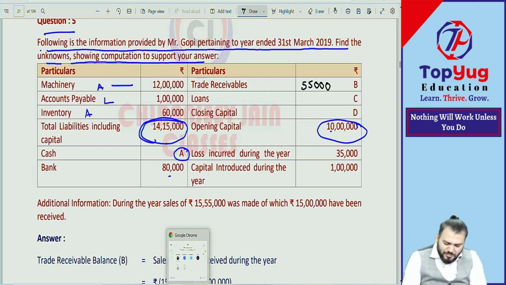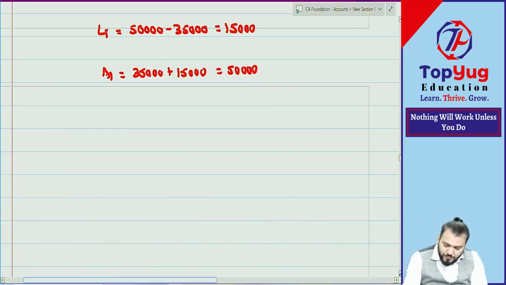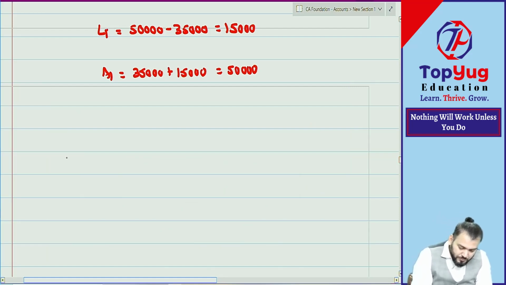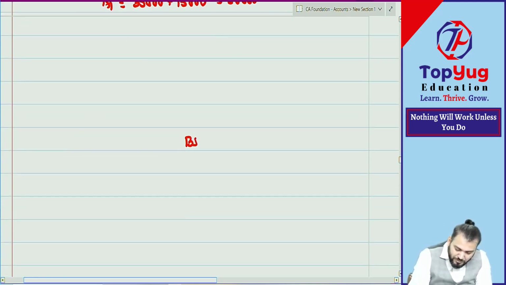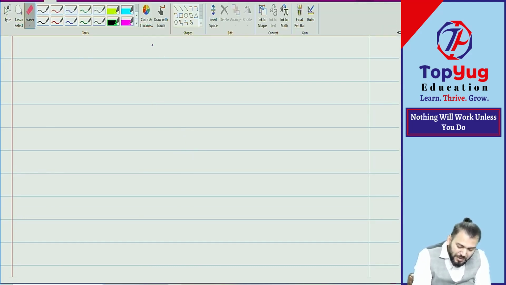So we should write down all the information. Whenever this type of question is given, I will suggest you, in some rough work, prepare a balance sheet.